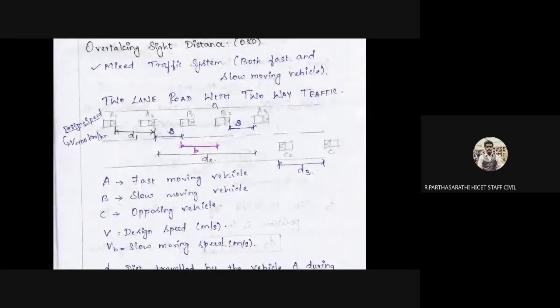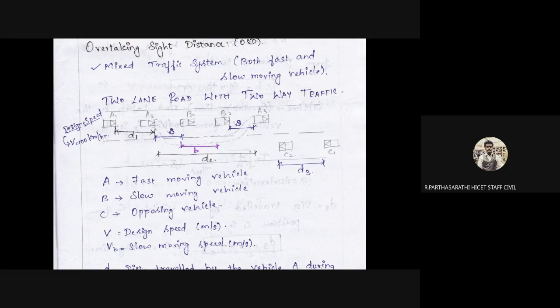So this is for our practice. Okay, here this is for the B. Here this is for the D2. Here this is for the total D, and here this is for the D3. So here A1, A2, B1, B2, A3, C2, C1. Okay, the same speed we have to maintain for D, B is equal to 100 kilometer per hour. This is for our design consideration. All the vehicles go at 100 kilometer per hour. This is our design criteria. Okay, but we limit the speed to 80, to avoid collision.